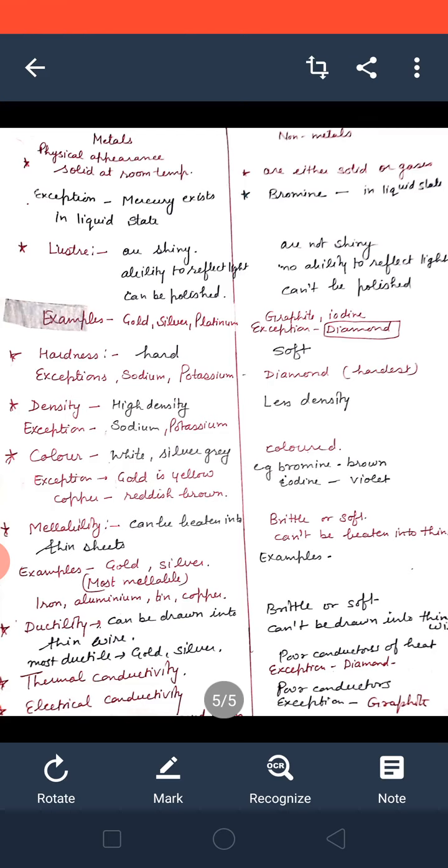Metals can be drawn into thin wires, as you have seen with copper. Out of copper, silver and gold, gold and silver are the most ductile metals known. If we talk about 1 gram of silver, it can be drawn into a very long wire.